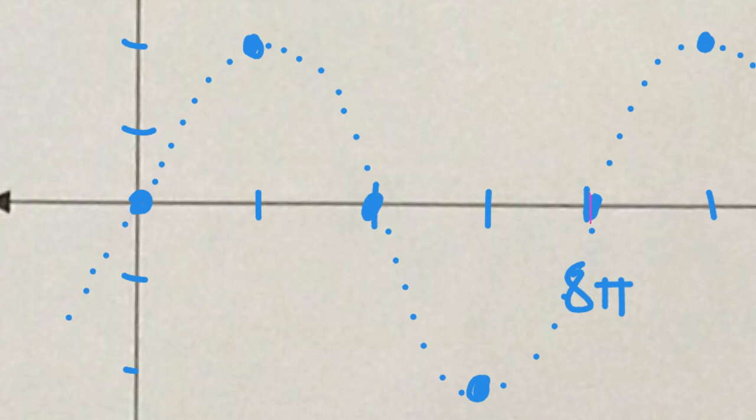The period is 8 pi, which means the middle is 4 pi. So every one of our tick marks right now is exactly 2 pi. Every tick mark that we have on our graph represents 2 pi units. And I need to go pi over 2, so I need to go half of pi. If I take half of this, that's 1 pi, so I have to go another half.